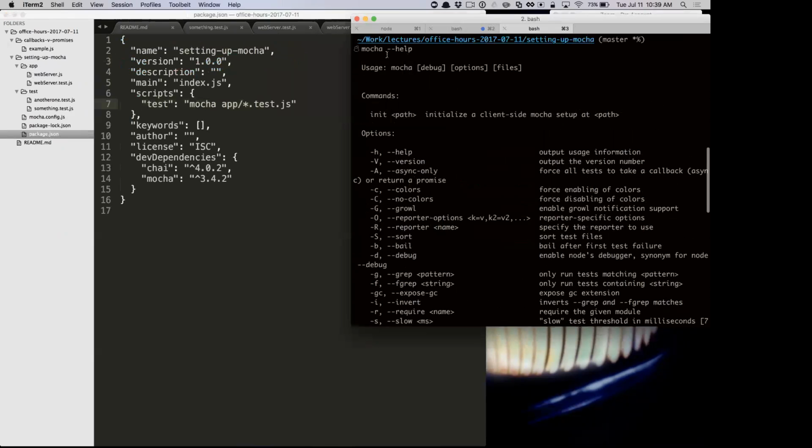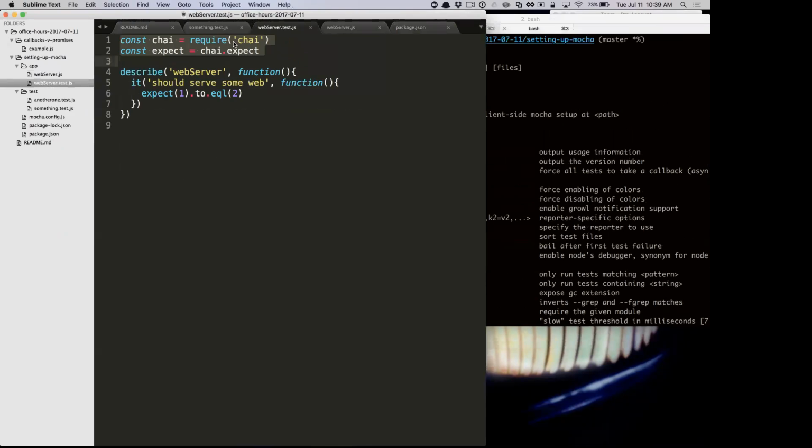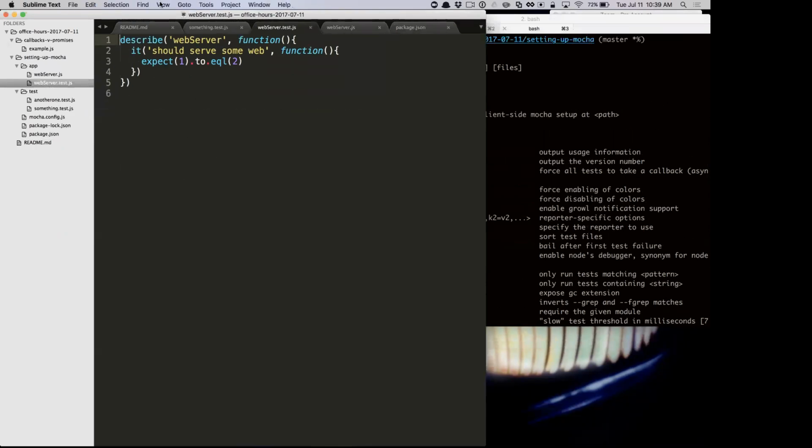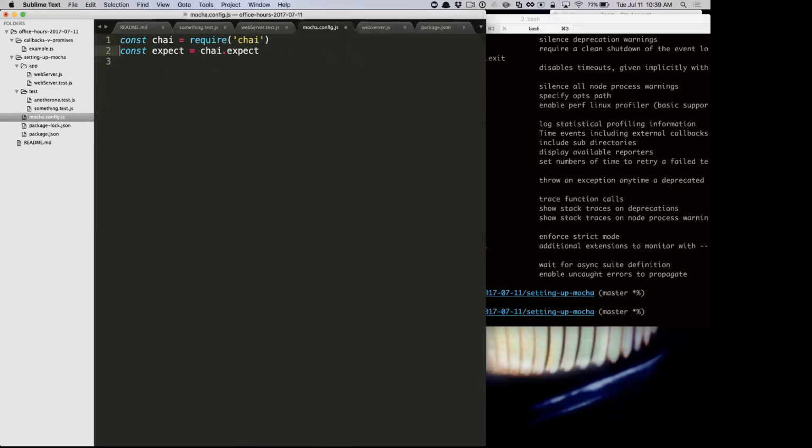I did mocha --help, and it's -r for require. So here we'll use the long one. We'll say require ./mocha.config.js. So it's going to require this file before it runs all of our tests. So we can do some nifty stuff, like we can get rid of this in our test file, and we can go into the mocha config file, and we'll require chai, but we'll just make these global.